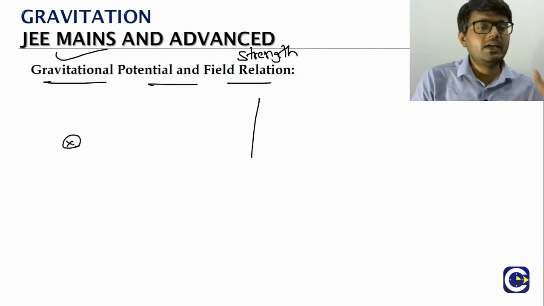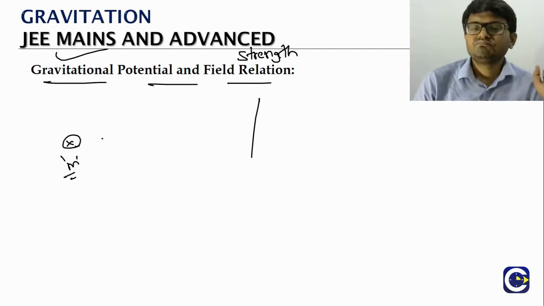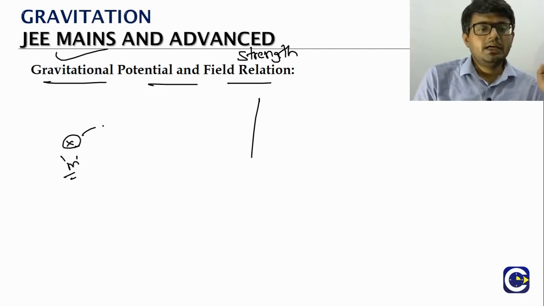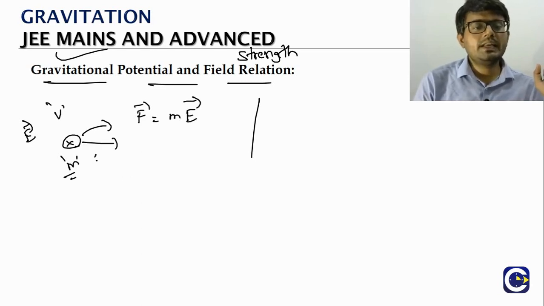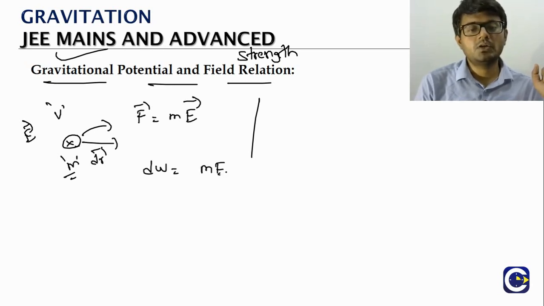The first thing is, if you have a particle of mass m, let's say the potential is V and the field strength is E. The gravitational force acting on the particle is m times E. If we give a very small displacement dr, the small work done by the gravitational force will be equal to the force dot product with the displacement.